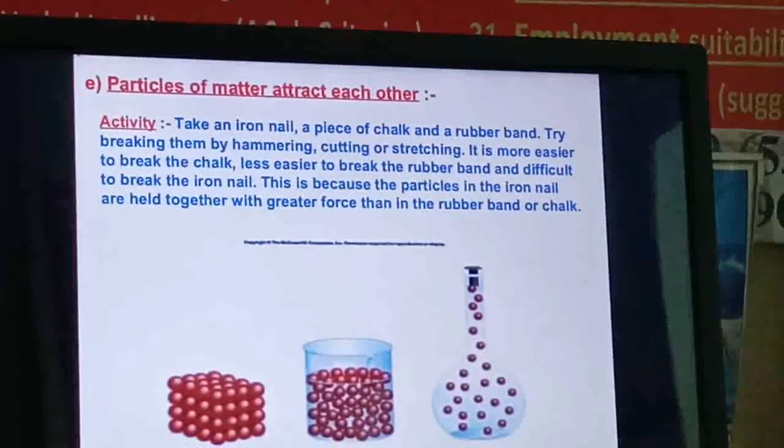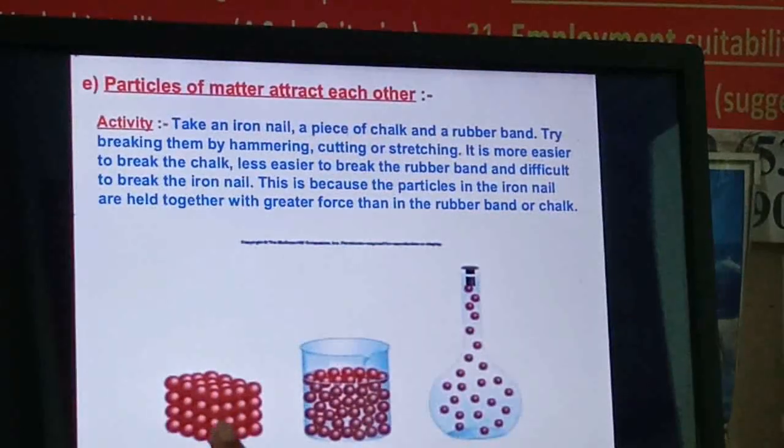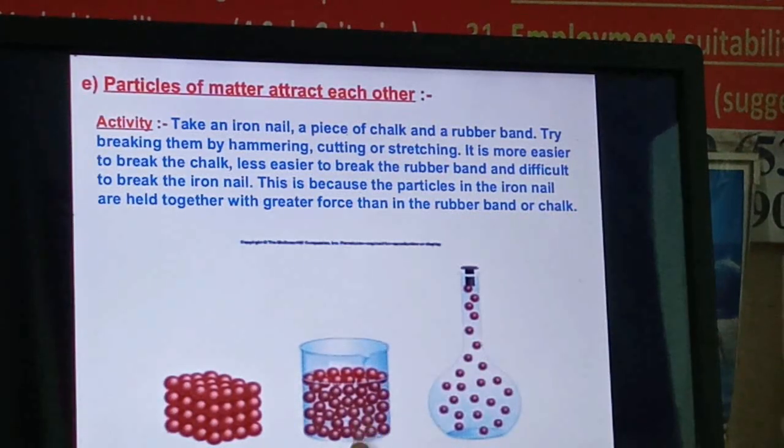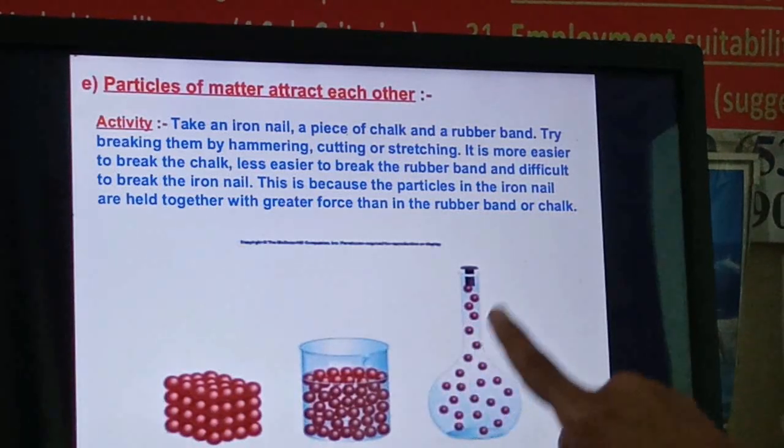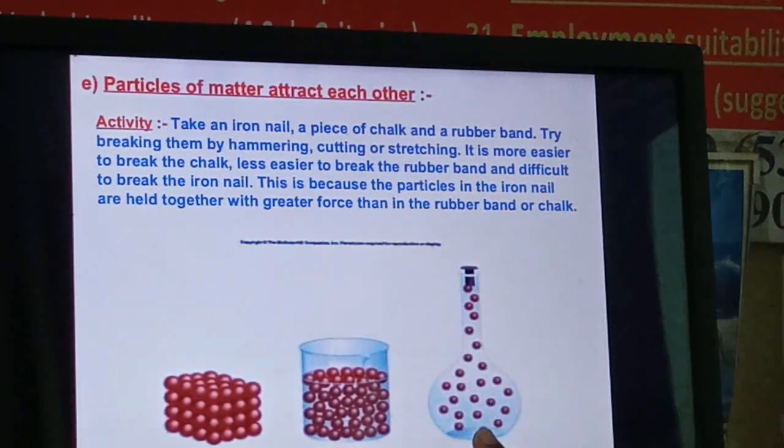Here you can see, this is the picture which shows the arrangement of the molecules of a solid. This is the picture which shows the arrangement of the molecules in a liquid, and this is the picture where the gaseous molecules arrangement is shown. The space between the molecules in a gas is very large, so that's why you can easily move your hand.